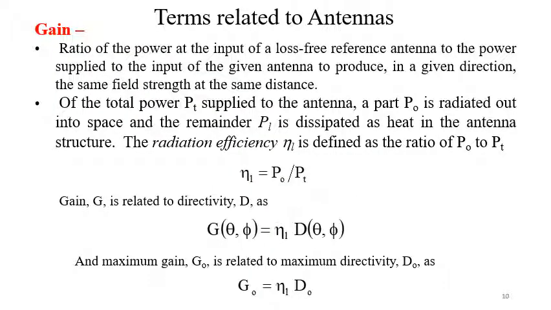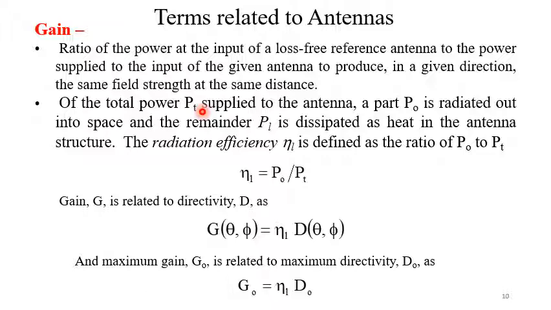Now consider gain. The ratio of the power at the input of a loss-free reference antenna to the power supplied to the input of the given antenna to produce in a given direction the same field strength at the same distance. Of the total power Pt supplied to the antenna, a part P0 is radiated out into space and the remainder PL is dissipated as heat in the antenna structure.